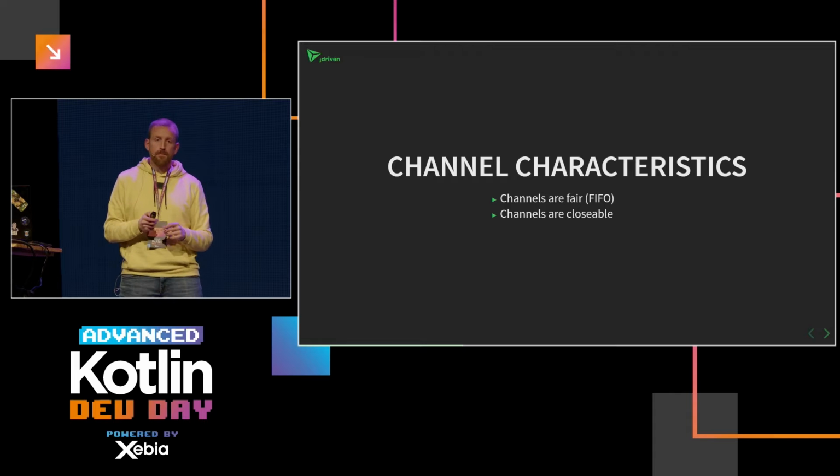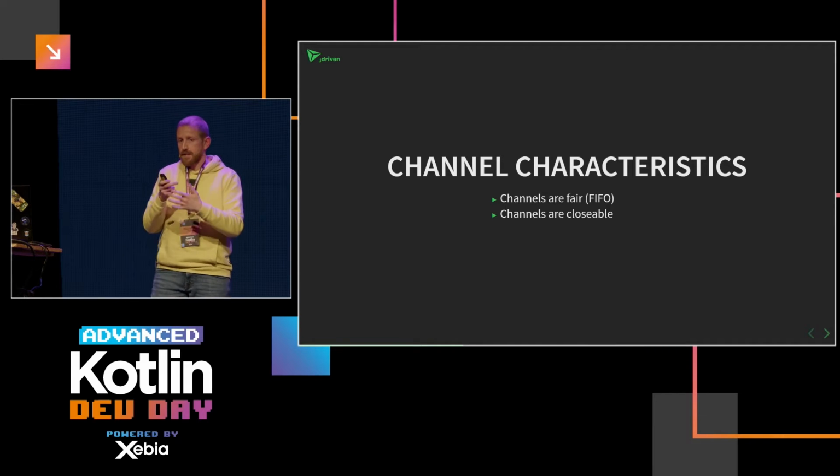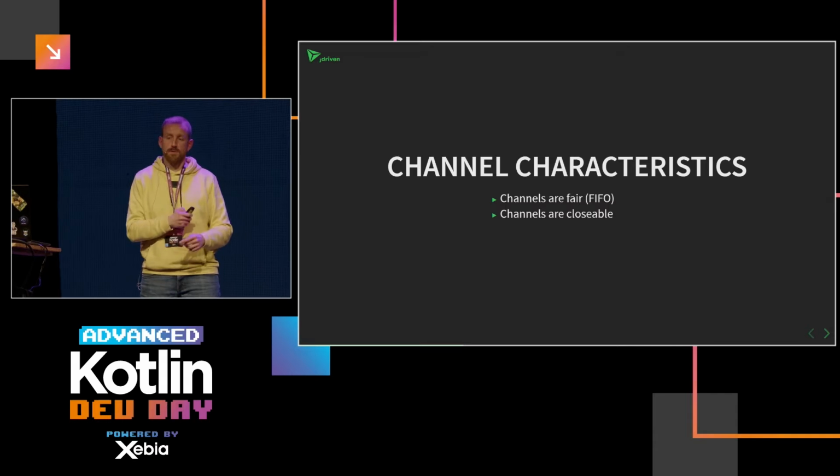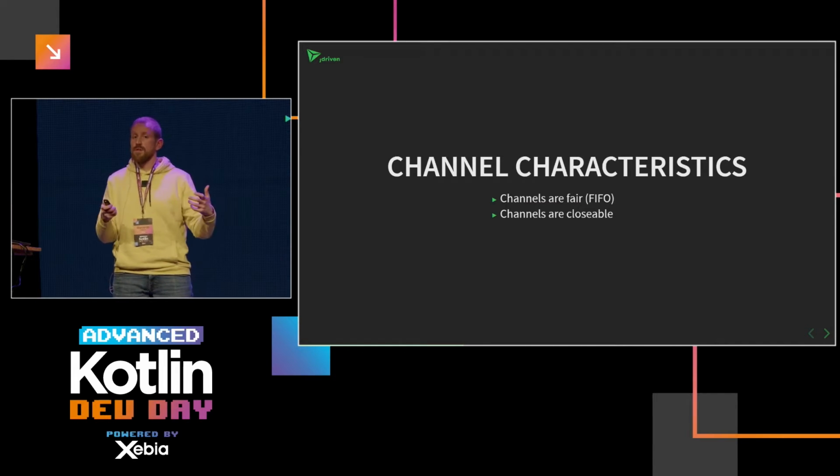They are closable, so they have a close method, and if you call that, it closes the channel for sending new items. But if there are still items in the channel, the receiving side can still process those items. And when the last item is received, the channel is closed and done. In case of the for loop we saw earlier, the for loop is terminated. So it's very simple: the moment you exit from the for loop, that means the channel is closed. And you can also cancel or close a channel by canceling the coroutine the channel is running in.